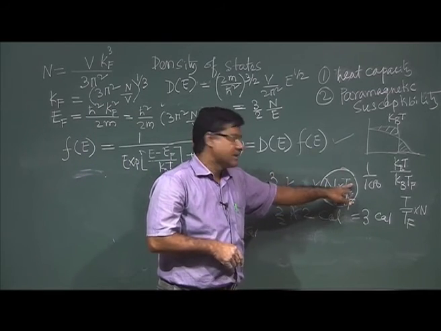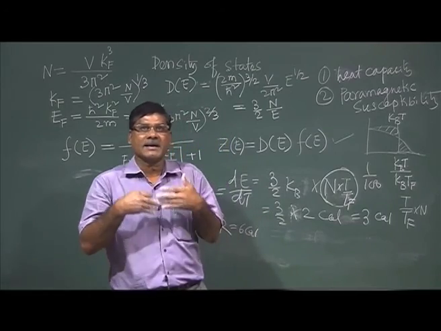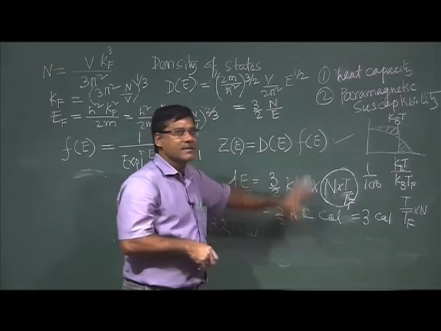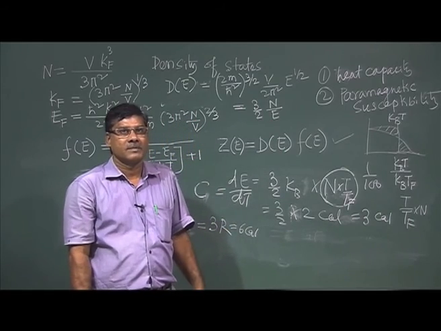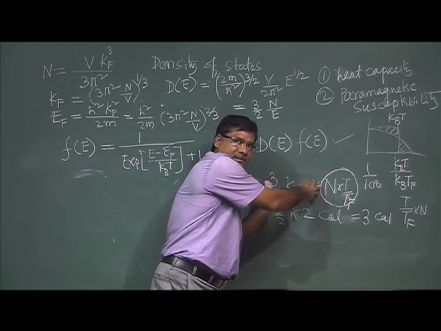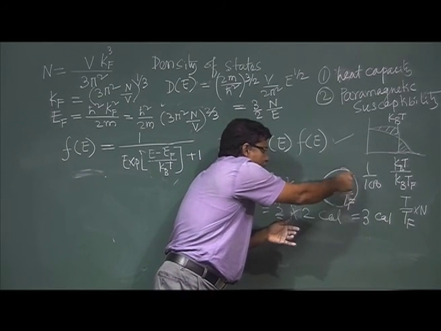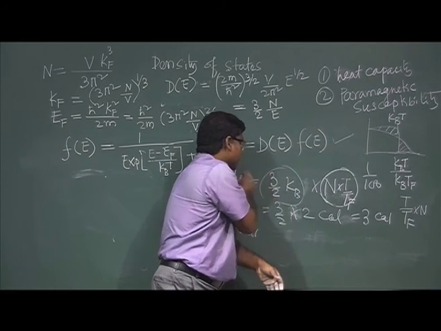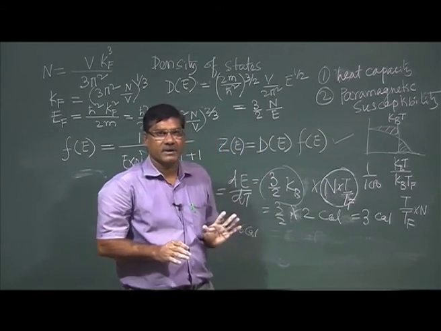Okay. So, this I explained phenomenologically and qualitatively, but using the density of states one can calculate and get the correct factor. The dependence will come, only this factor will be slightly modified.